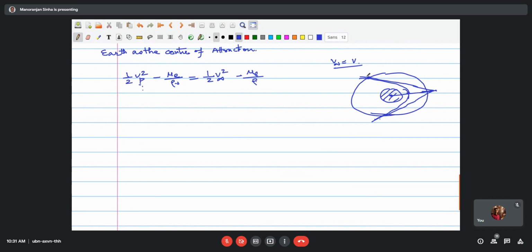Therefore we can indicate the velocity as v equal to v infinity. This is the thing written here, and rho is the distance from the center of Earth to the sphere of influence.